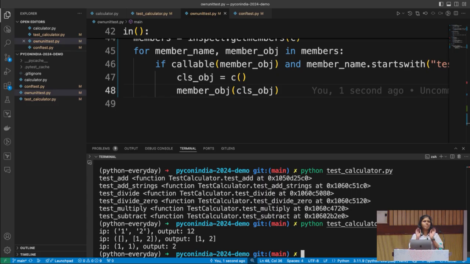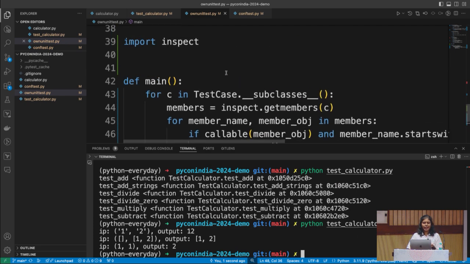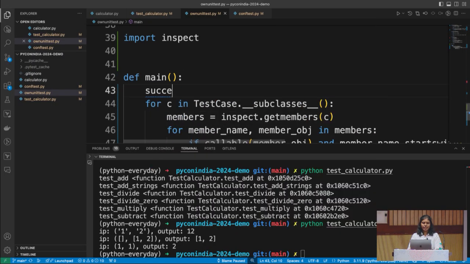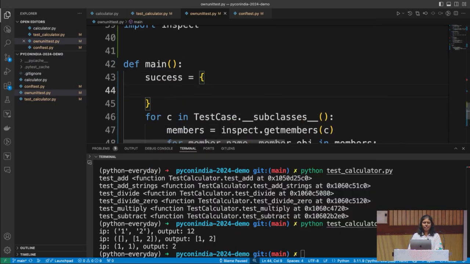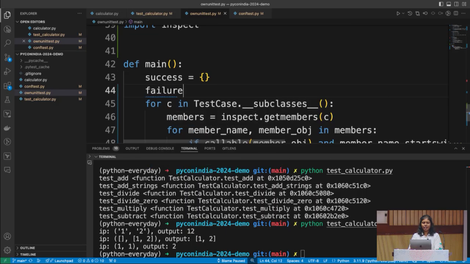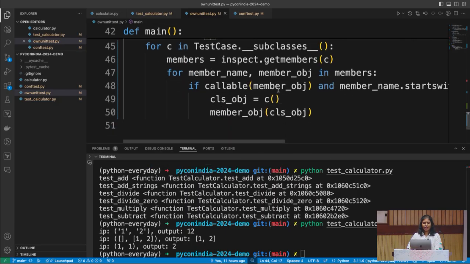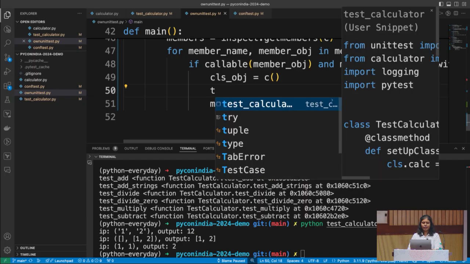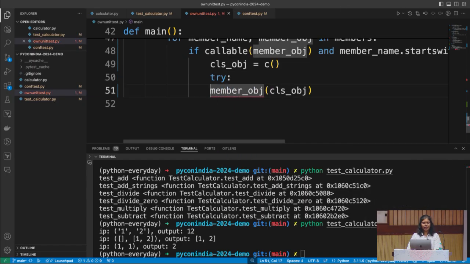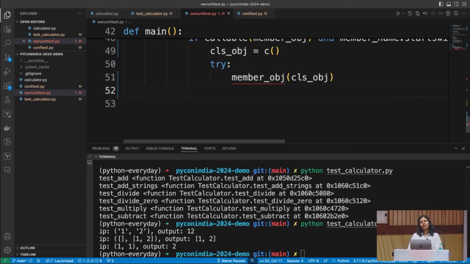It's running. It's printing something, but we still don't know whether we are a success or a failure, and we're not tracking it. And that's just a matter of tracking it. So let's go ahead and track it. Success equal to a dictionary, and failures are a dictionary. Let's track it such that every time there is an assertion error, we are going to capture it.